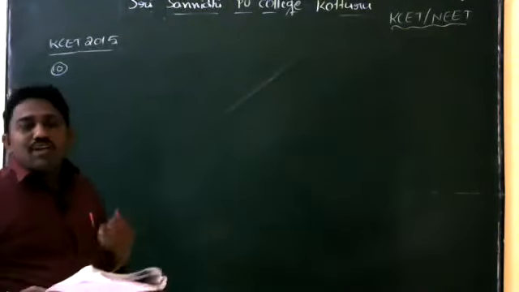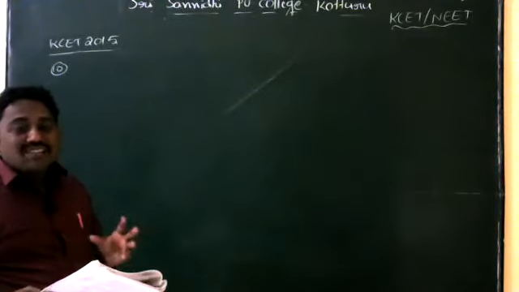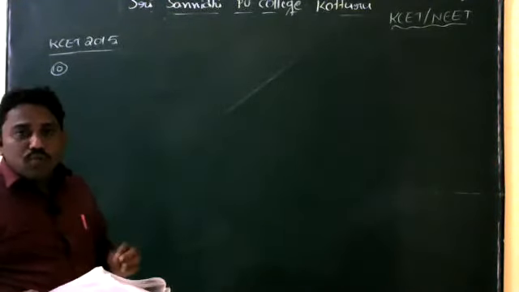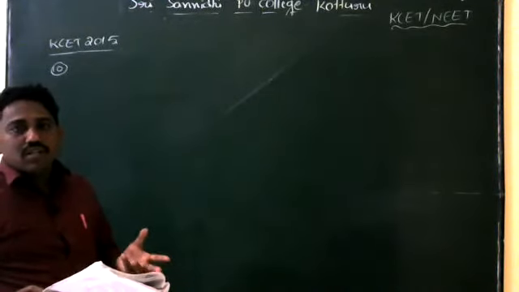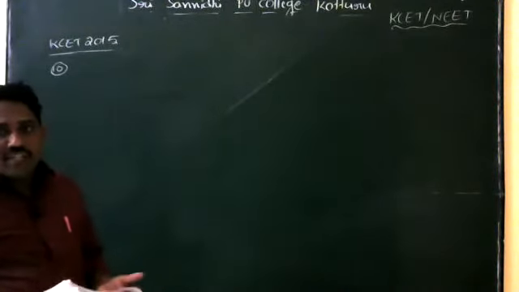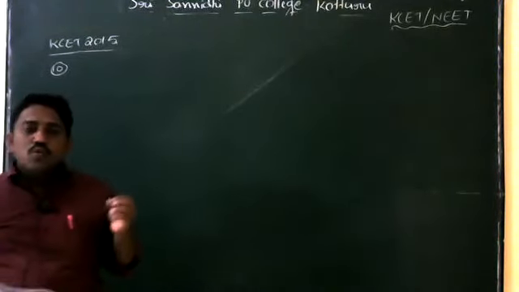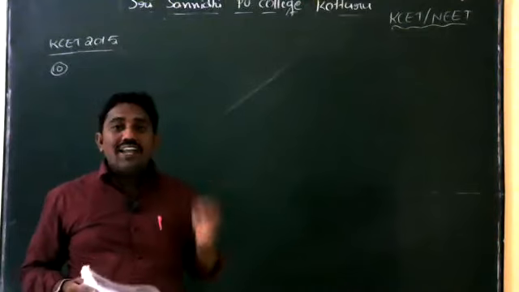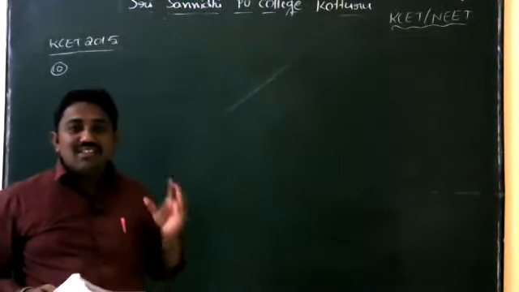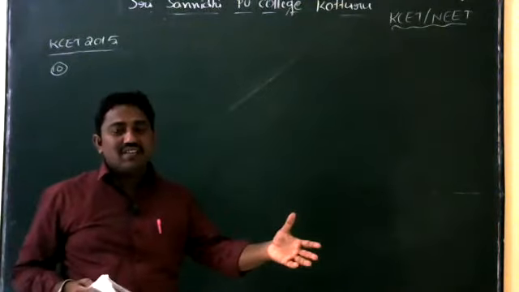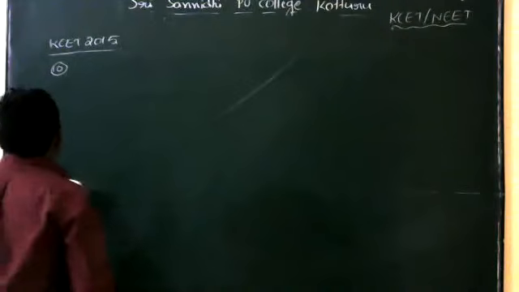How to convert a galvanometer into an ammeter? When a suitable low resistance is connected in parallel to the galvanometer, it is converted into an ammeter. How to convert a galvanometer into a voltmeter? When a suitable high resistance is connected in series to the galvanometer, it is converted into a voltmeter. So this is the voltmeter.